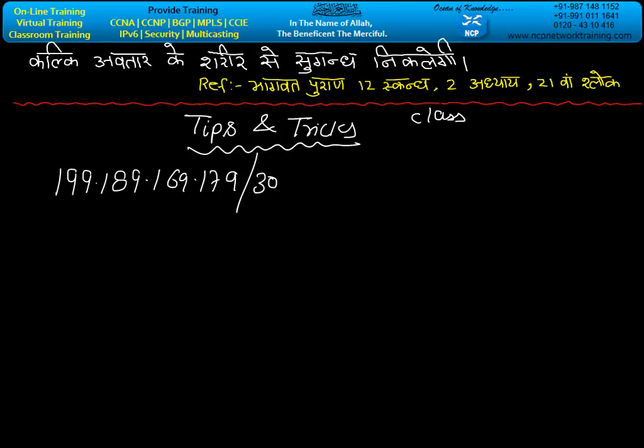Somebody can ask you how many bits belong to the network in this number. Find out the network bits in this number. Somebody can say, can you find out the host bits from this number? The next question can be, what is the block size in this number?